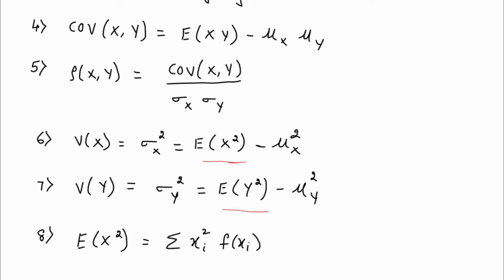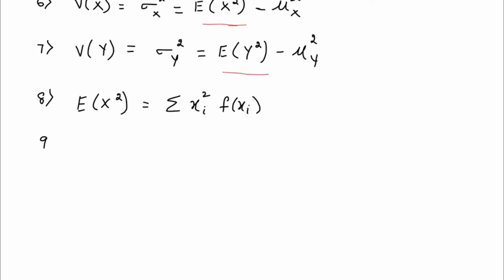But if you have expectation of x square, you write summation of xi square into f of xi. In the same way, we write the expectation for y square: summation of yj square into g of yj. So this is the formula you have, E of y square.